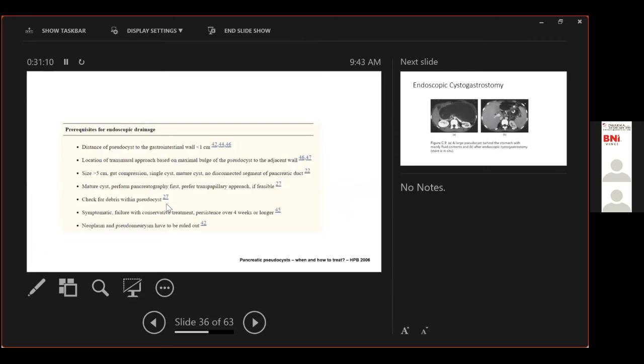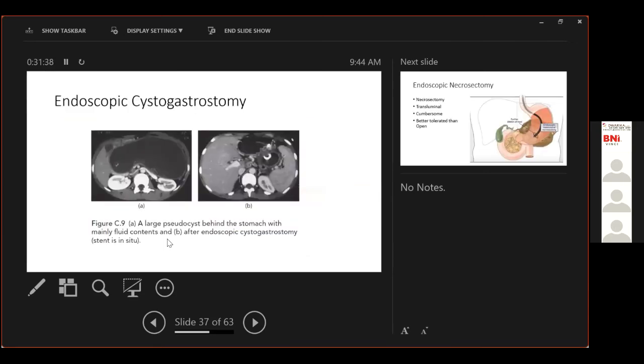The prerequisites for endoscopic drainage require the cyst to be close to the GI wall. If you're planning a transmural procedure, it needs to have a bulge in the adjacent wall, a good sized cyst that can be decompressed, and we need to check if there is any potential debris. A large amount of debris, which favors an infected or a large one, will have a lesser success rate as compared to a simple pseudocyst.